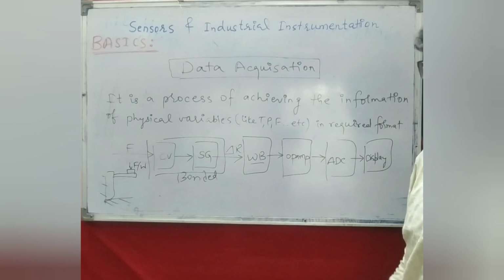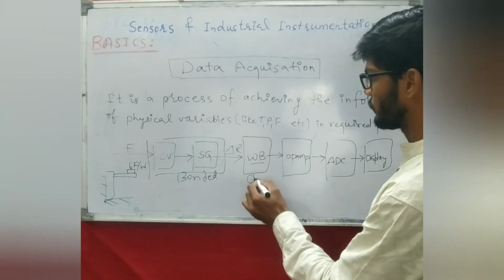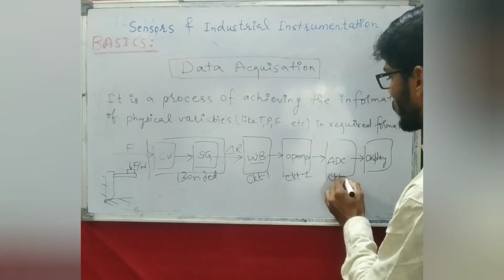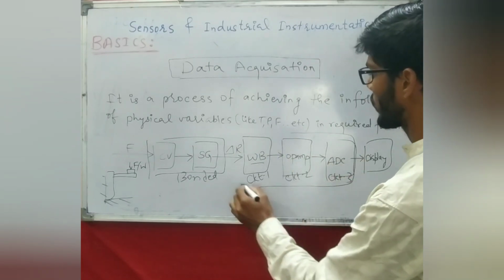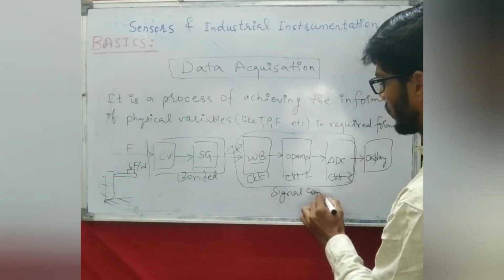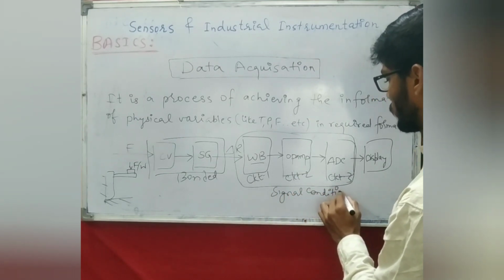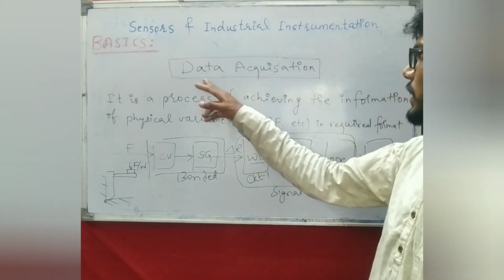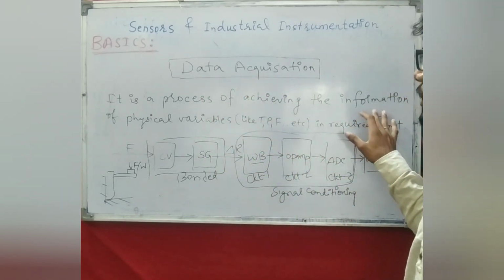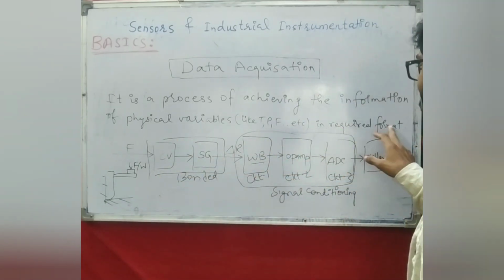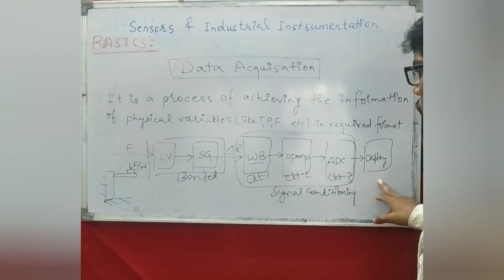and displayed in the digital format. So circuit number 1, circuit number 2 and circuit number 3, these combined are going to be known as signal conditioning. So the conclusion is, data acquisition is the process of achieving the information of a physical variable, in our case force or weight, in the required format, which is digital format.